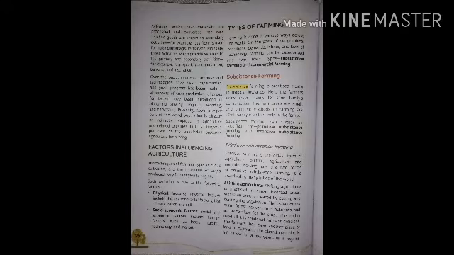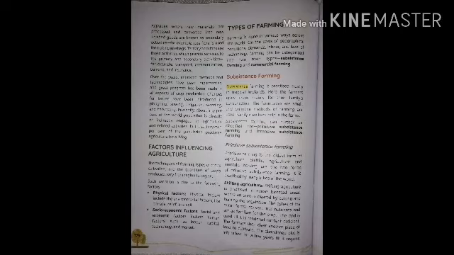So let's know about factors influencing agriculture. The techniques of farming, types of crops cultivated, and the quantities of crops produced vary from region to region. Means they vary from place to place, whatever techniques that we use. Such variations are due to the following factors. What are the factors? Let's know about them. Physical factors include environmental factors, natural factors which influence agriculture, like climate, relief, soil, and floods, and many disastrous events.